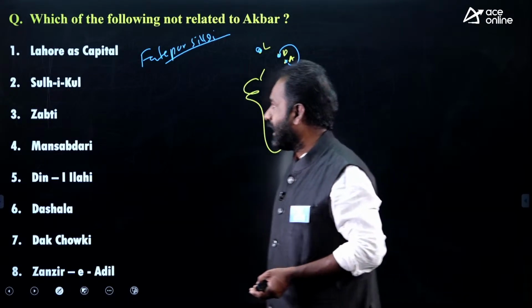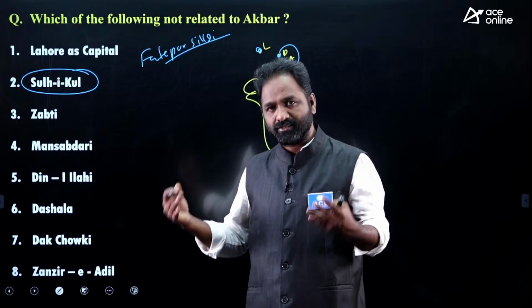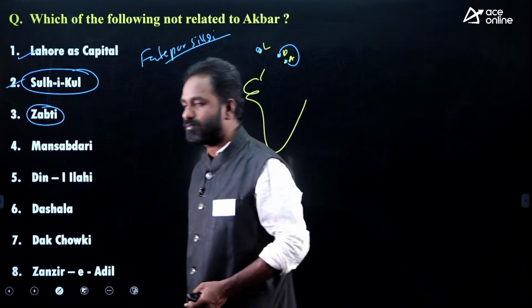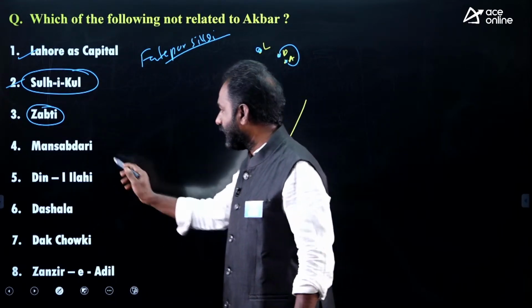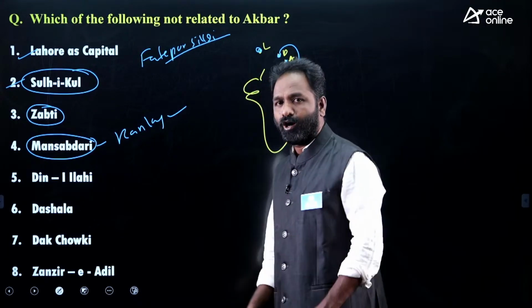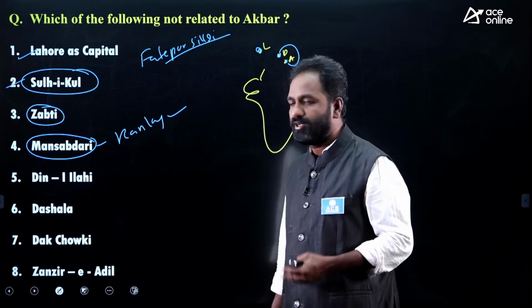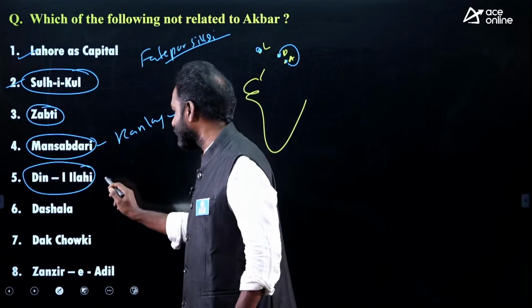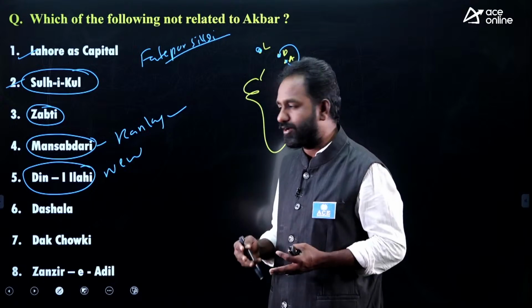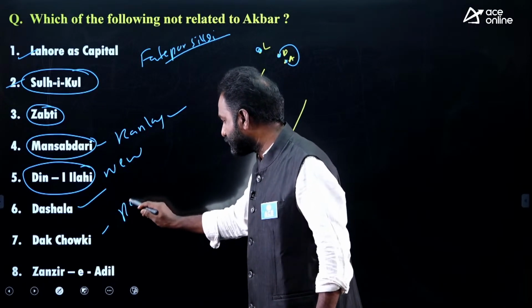That is Akbar. And he believed in a philosophy called Sulh-i-Kul, nothing but peace for all. He also introduced the Zabti system, a revenue system, and the Mansabdari system, nothing but a ranking system in administration, based on how many horses you are holding and how much salary you are getting. He started a new religion called Din-i-Ilahi, a combination of all religions, started by Akbar only. Dahsala was also a revenue system. Dak Chowki was like a postal system.